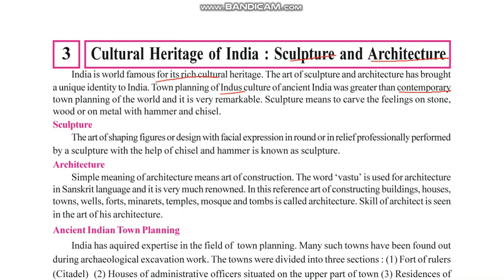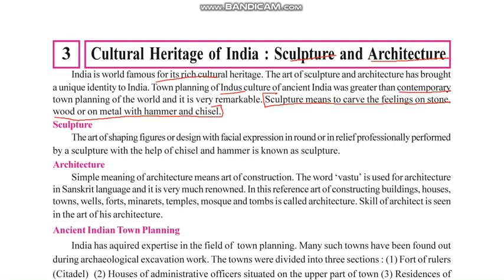Sculpture means to carve your feelings on stone, wood or metal with a hammer and chisel. Now this is the definition of sculpture you need to remember. It is the same way you do painting.